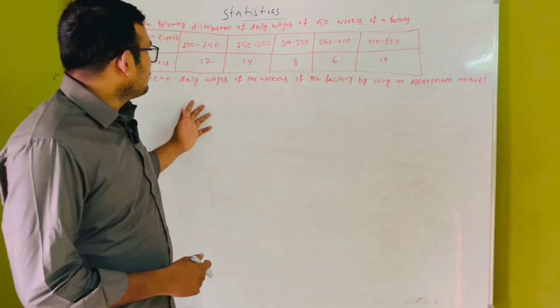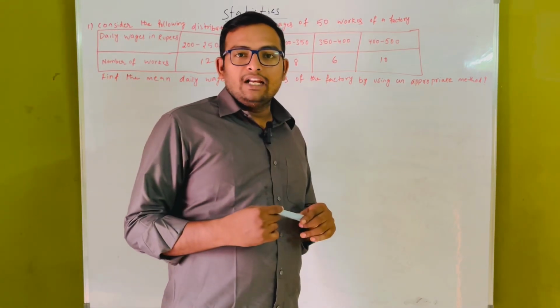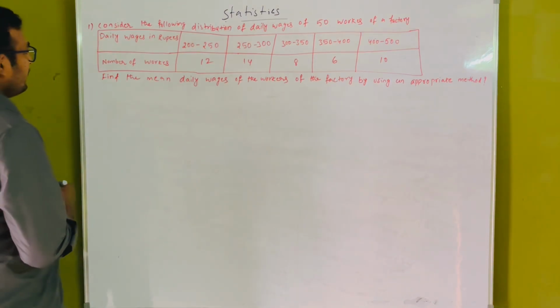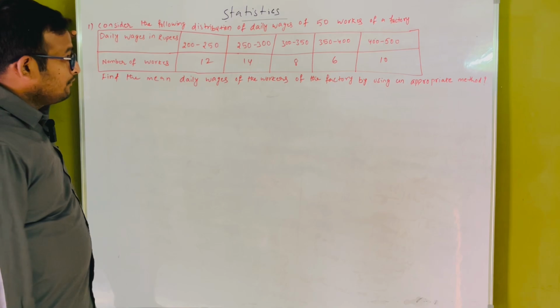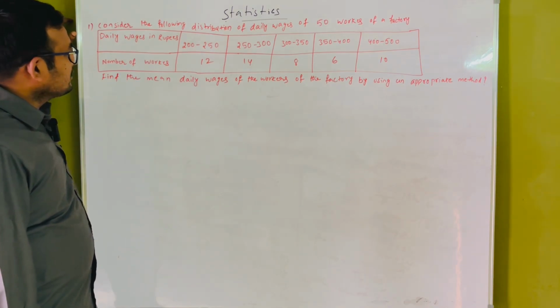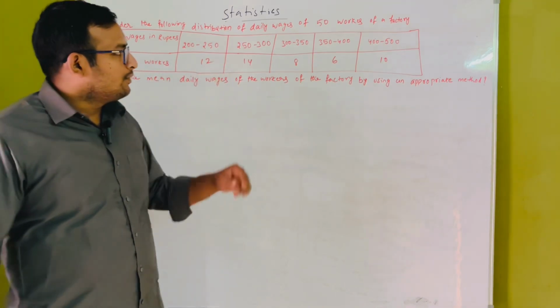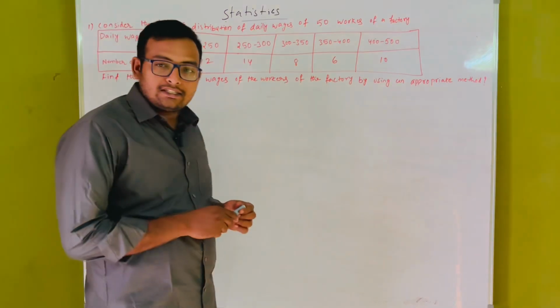Now we are discussing this problem. In this problem, we have to discuss all the three formulas at a time when we get the mean of the data. Consider the following distribution of the daily wages of the 50 workers of the factory. The daily wages are already given, 200 to 250. These are the wages, and this is the number of the workers. Now we have to find the appropriate method to find the mean of this data.